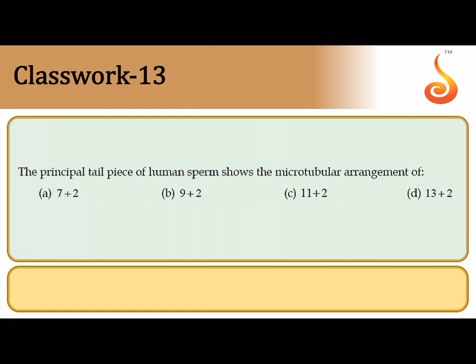The principal tail piece of the human sperm: all of you should remember that the human sperm in the tail region consists of a backbone which is called the axial filament, which is nothing but having a flagellar core, and the flagellar core, as you all know, has a typical 9 peripheral microtubule doublets plus 2 central microtubule singlet arrangement. So the 9 plus 2 classical arrangement can be seen in the axial filament of the human sperm tail.